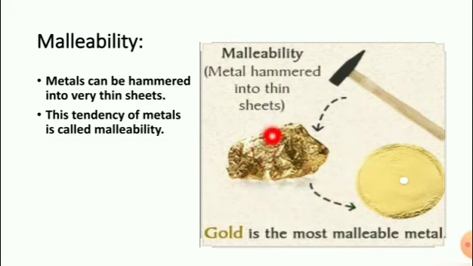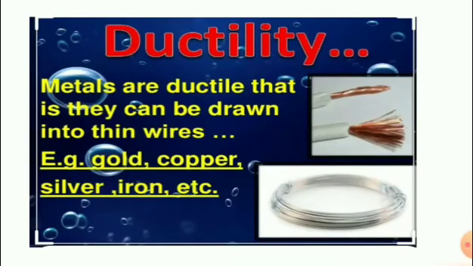Gold is hammered into thin gold sheets. Next, ductility. Metals are ductile, that is, they can be drawn into thin wires. For example, gold, copper, silver, iron, etc.